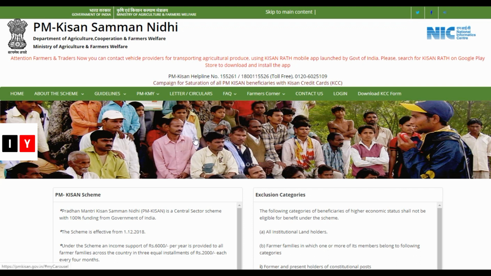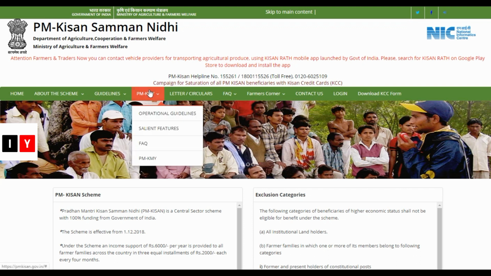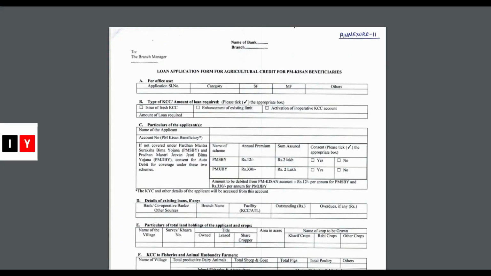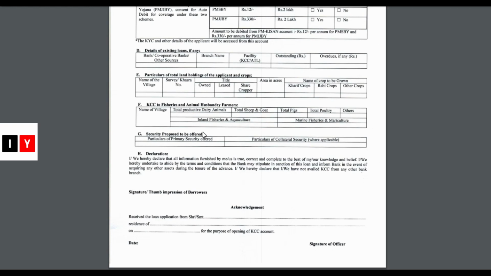So here's the PM Kisan Samman Yojana. You can apply directly here. This is the form: loan application for agriculture credit for PM Kisan beneficiaries. You need to enter the details of crop details, address details, farmer details.